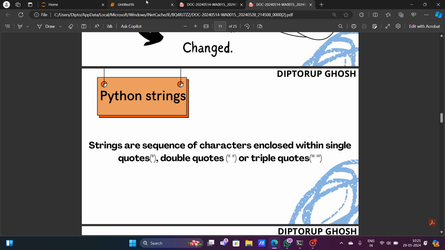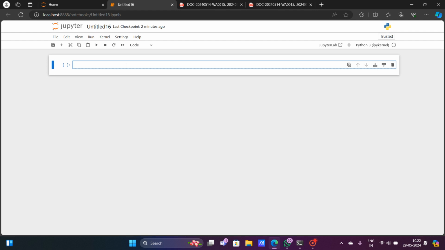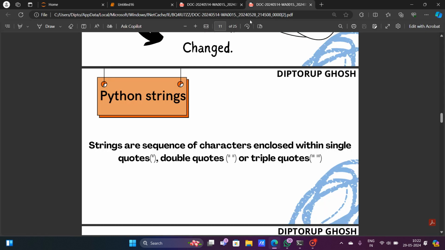Suppose I want to check that. I am assigning a equals to, within the double quote, or you can give triple quote or single quote also, a equals to "Erwin is a good boy." So this sentence, Erwin is a good boy, is enclosed in a double quote, or even if I want to just write Erwin, only a single word, that is also applicable. This is basically a string. So Python strings are very important with respect to this programming language.